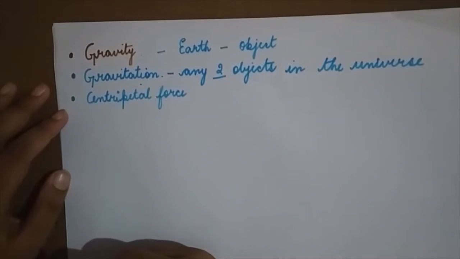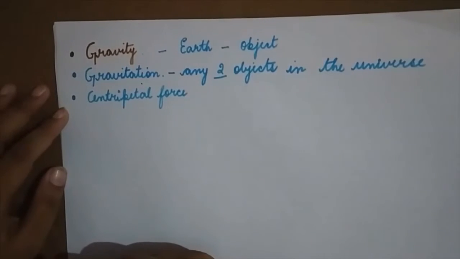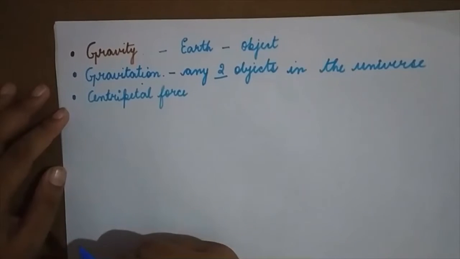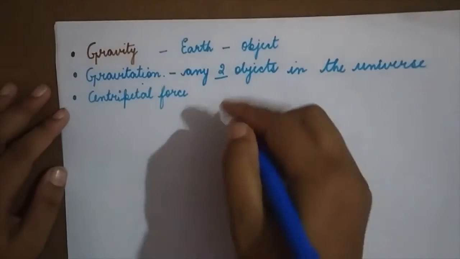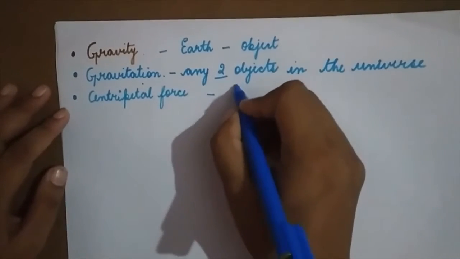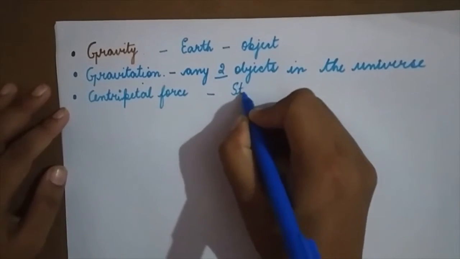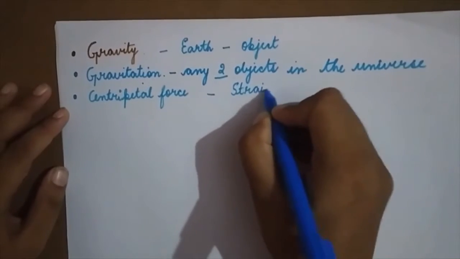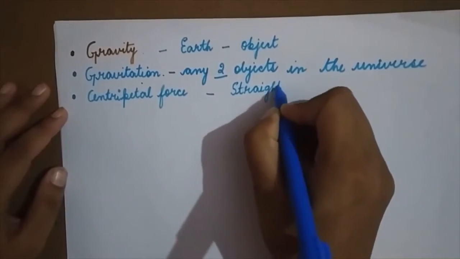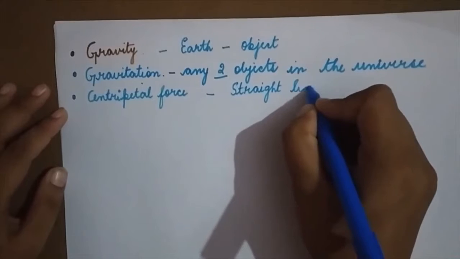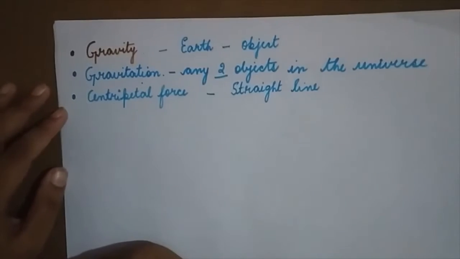This centripetal force is responsible for the planets moving about the sun as well as for the moon moving about the earth. Suppose it was not there, what would have happened? Then objects would have moved in a straight line. So, you can try to understand how important this centripetal force is.